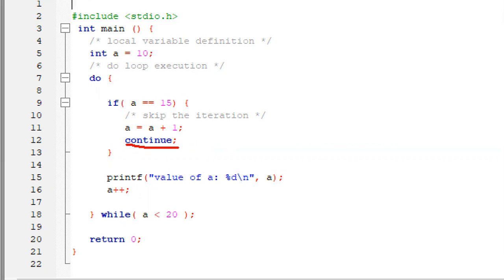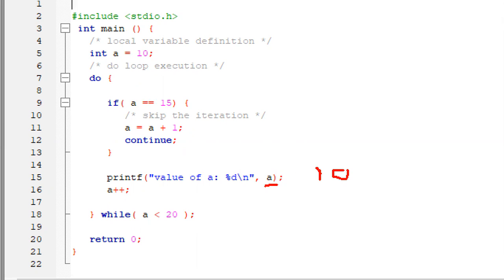Once it is encountered, it will transfer the control to the beginning of the loop. Again the next iteration executes, and the condition is tested at the end of the loop. So we'll check out our program. Here I'm checking a equal to 15. I'm initializing a equal to 10. The initial value of a is 10, so it is not 15. It will print the value of a, so 10 will get printed.